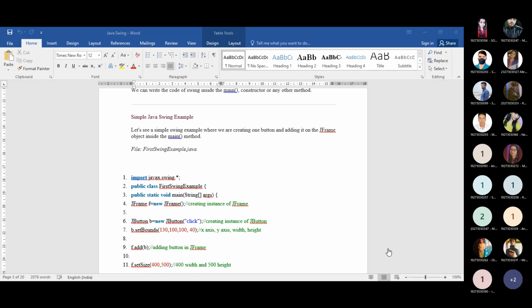Any query till now? What are the basic parts, how will you create Swing, what are the differences between Swing and AWT? Any query on that part?